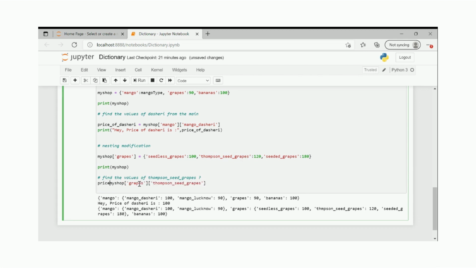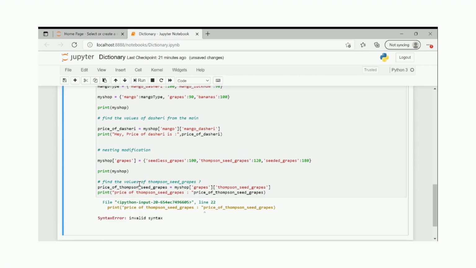So you will write a price variable, Thompson seed, and then you will print the price of Thompson seed is, and tada, you will just write your variable name, price of, okay, a very big variable name that you created.